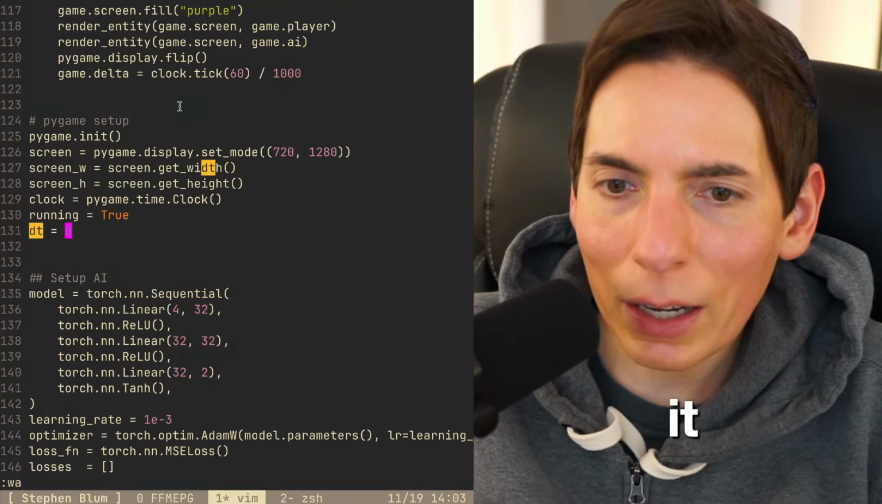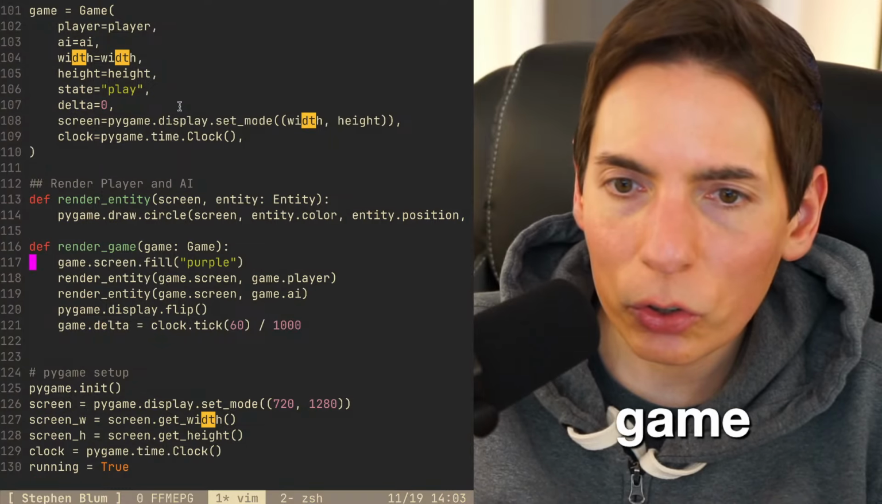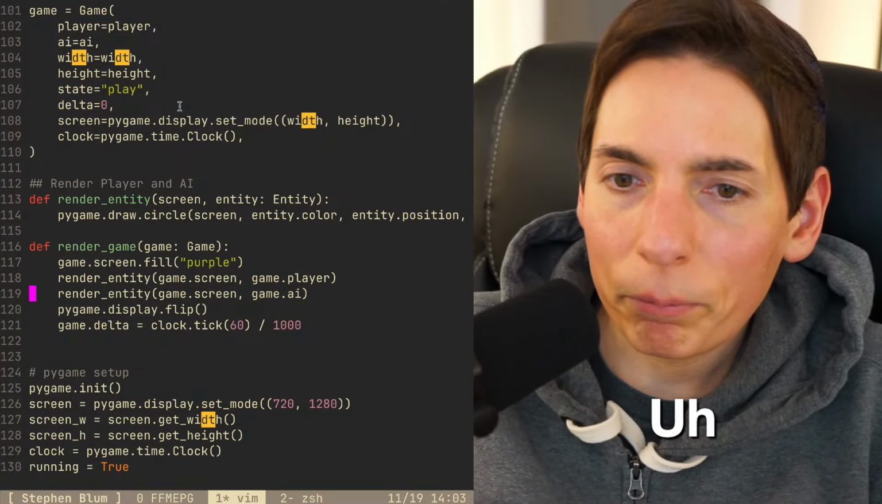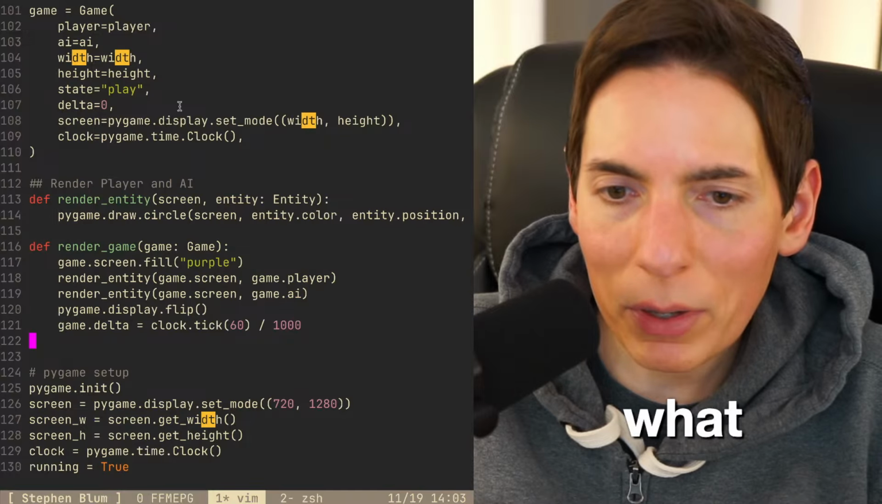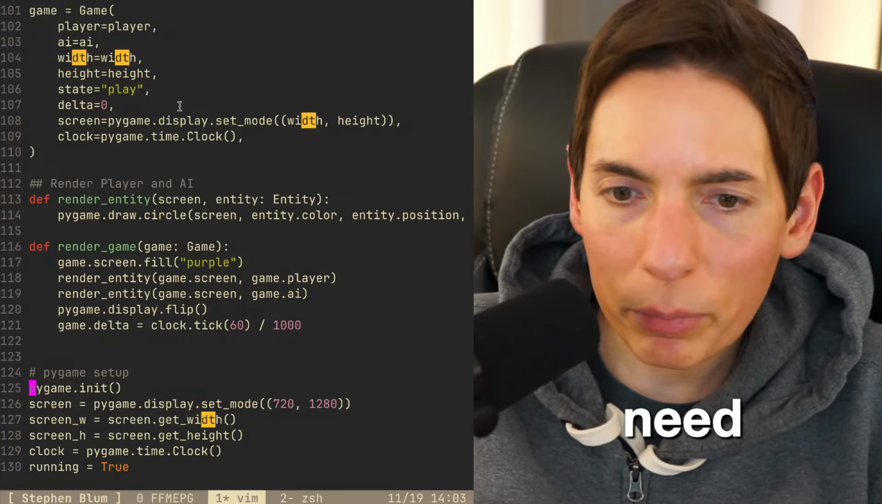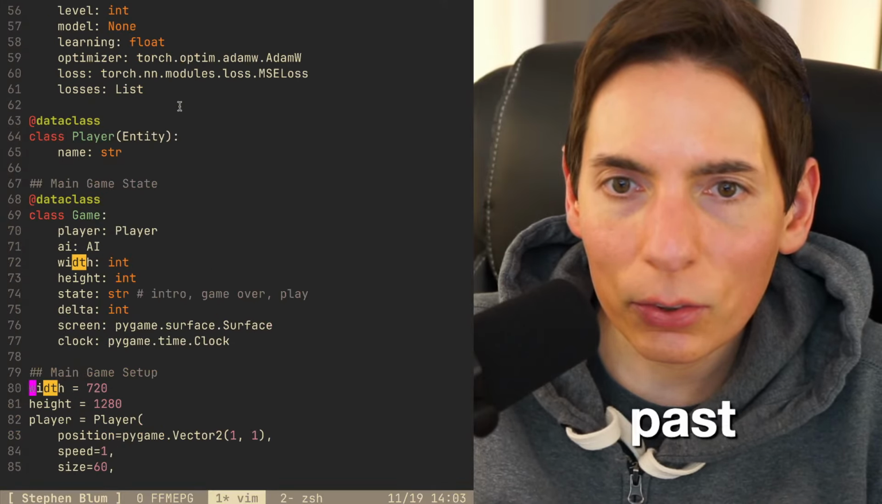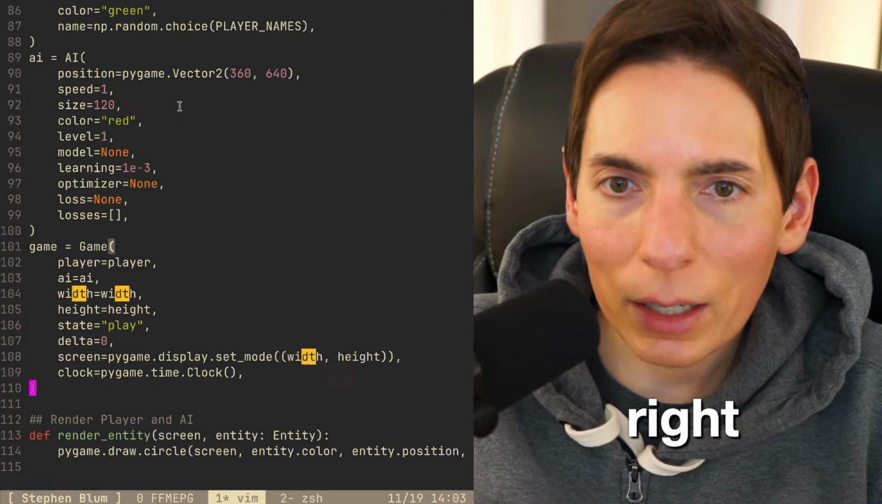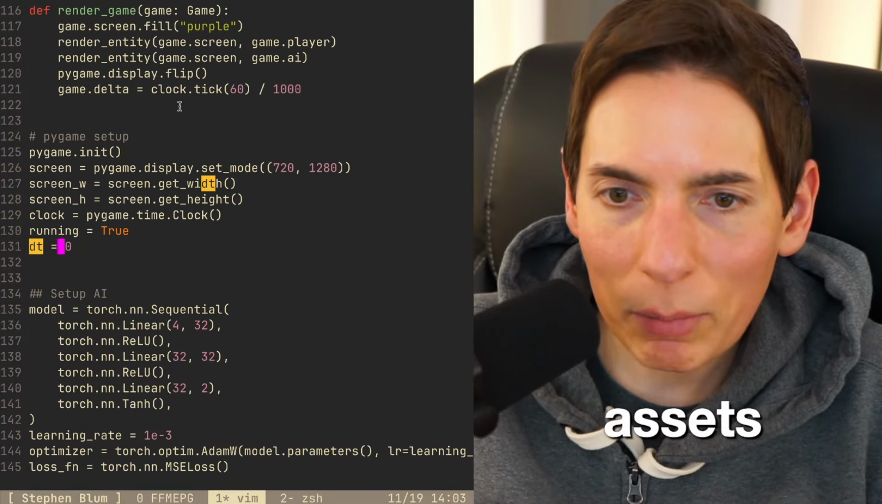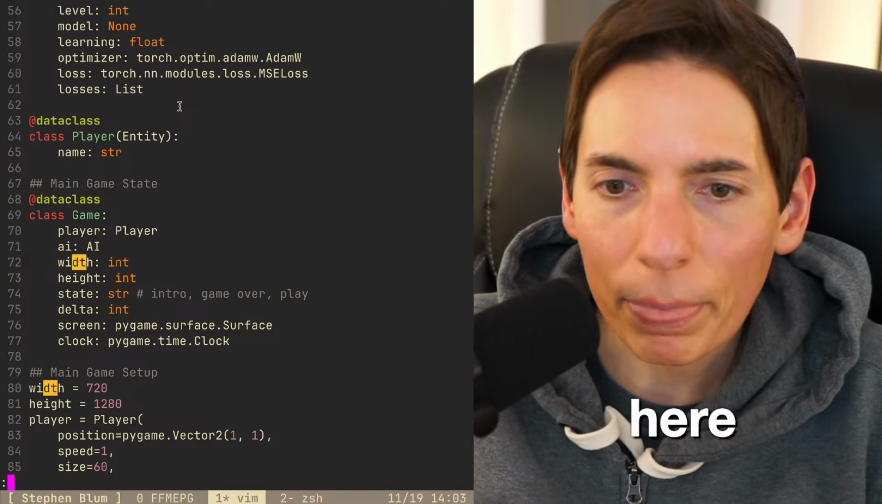We got it. We're good to go. So let's see here. All right. So we're gonna render entity, render game. Looks good. Okay. Render entity, flip. What else are we missing? We need to set up the game. So let's copy and paste this. All right. So main game assets, right? The game assets. Okay. We're looking good here.